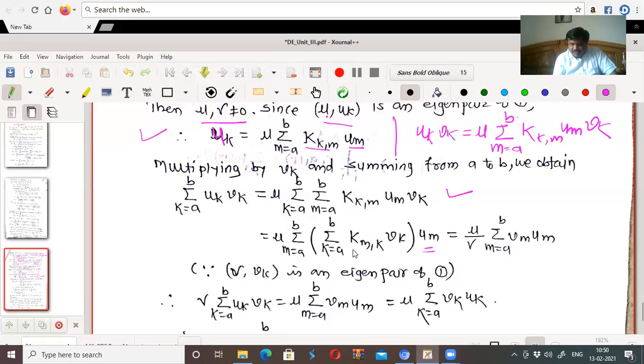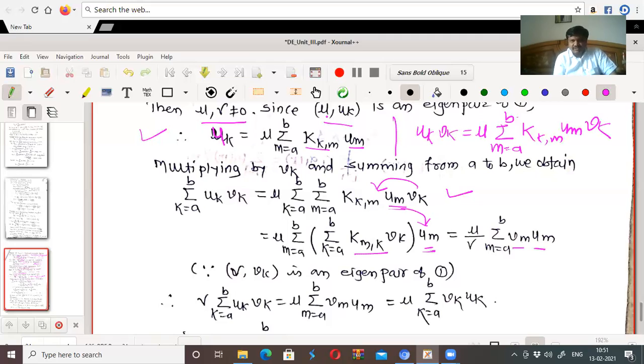Why? Because you are taking the summation over k, there will be no change in the term containing m, therefore I will take this here and these two here, isn't it? So k from a to b, k of mk or km into vk, which is equal to mu upon nu, summation m from a to b vm into um.